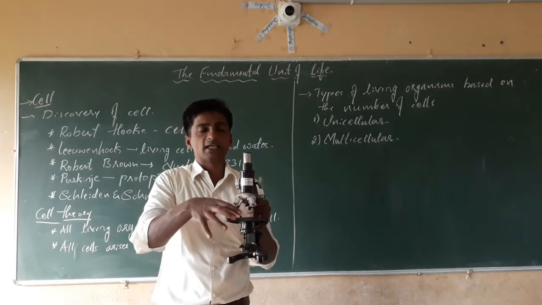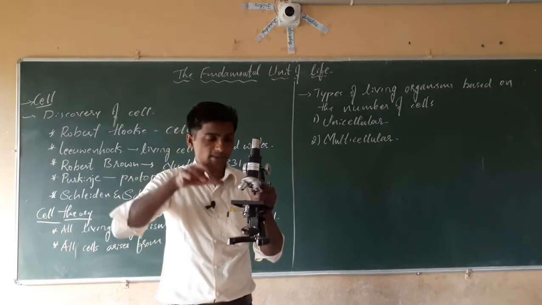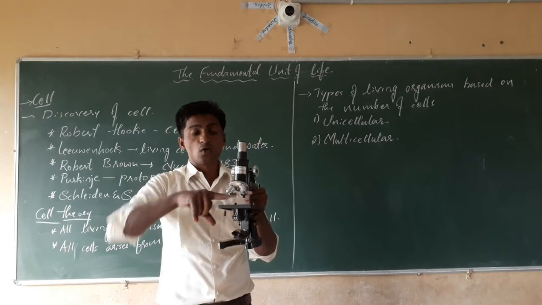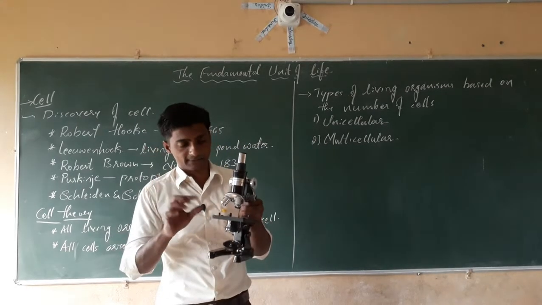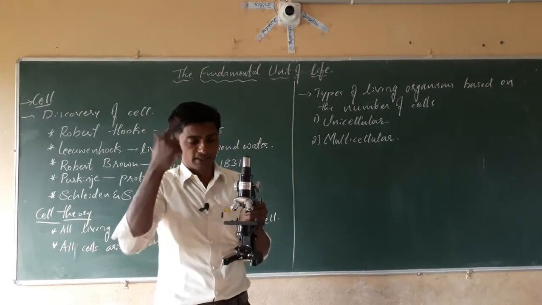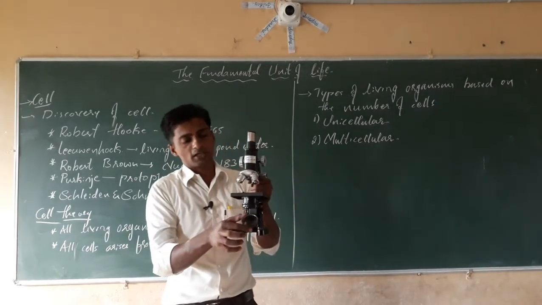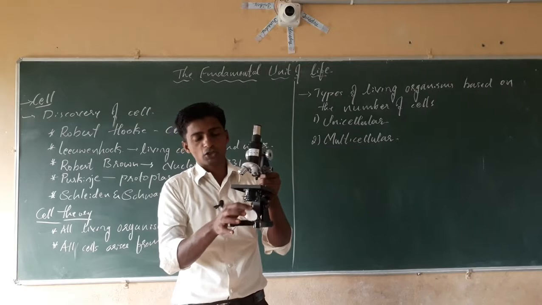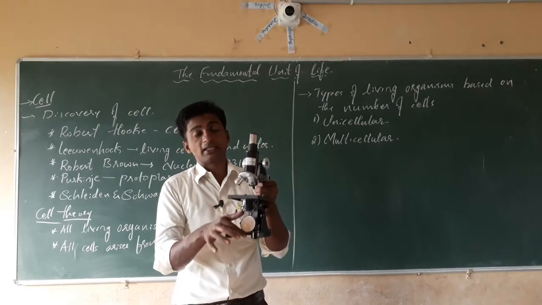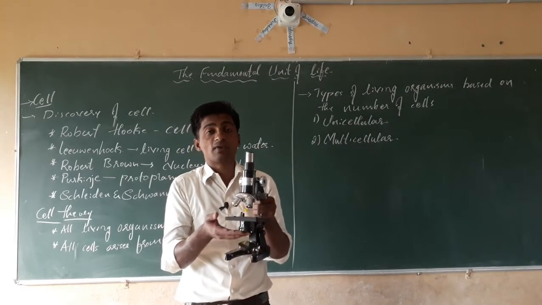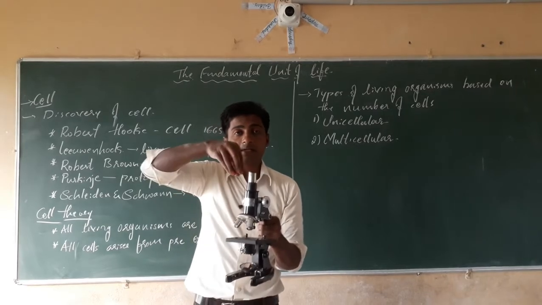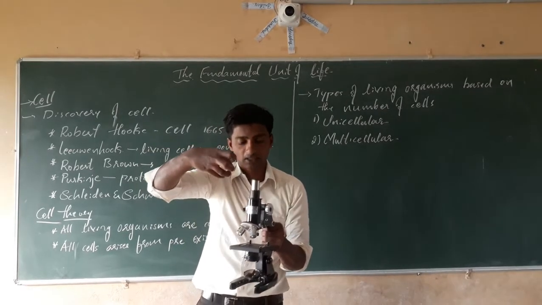Here the clips help in holding the glass slide. At the bottom, a mirror is there, concave mirror and plane mirror, that helps in the reflection of light, by which the image appears clearly.